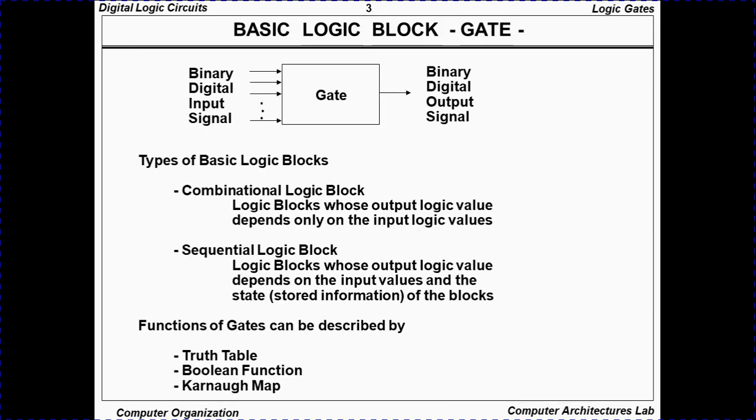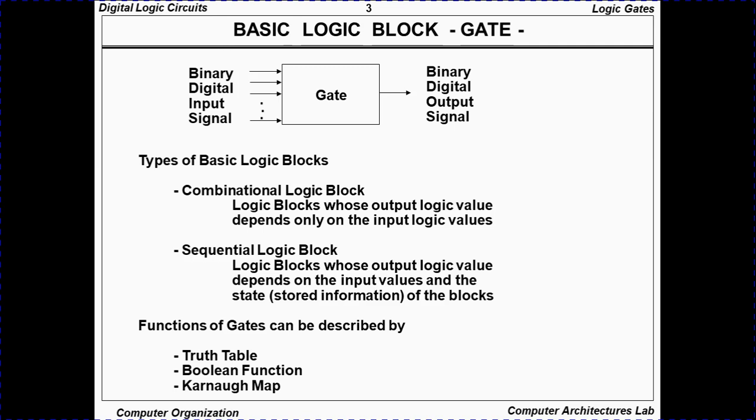Before going to the logic gates, I will tell you the difference between the combinational logic block and the sequential logic. In the book it is given as combinational circuits and sequential circuits. We have different types of circuits, and the major types are combinational and sequential.